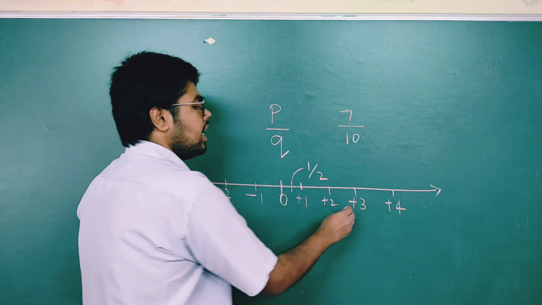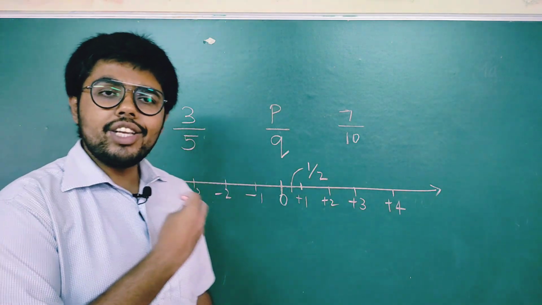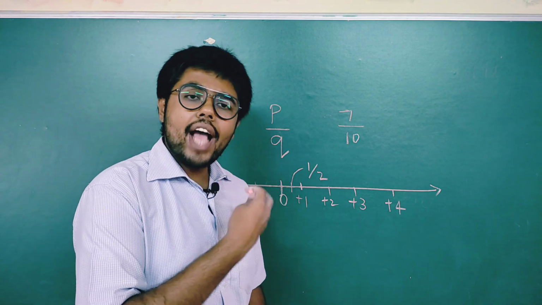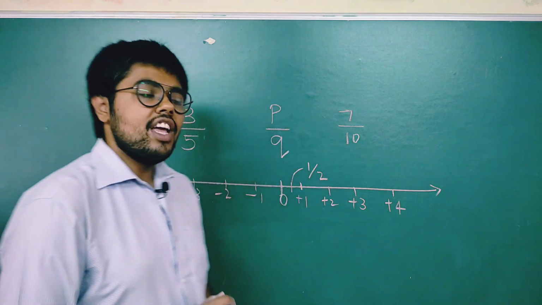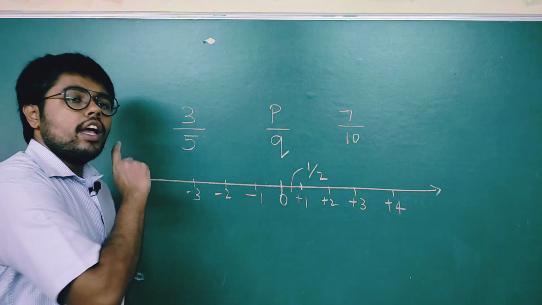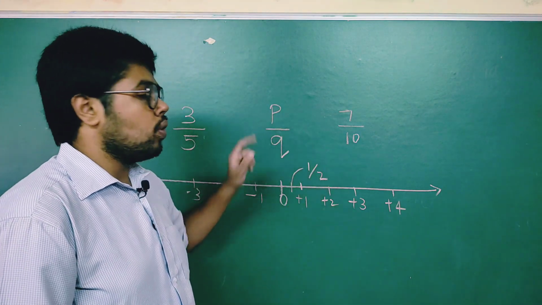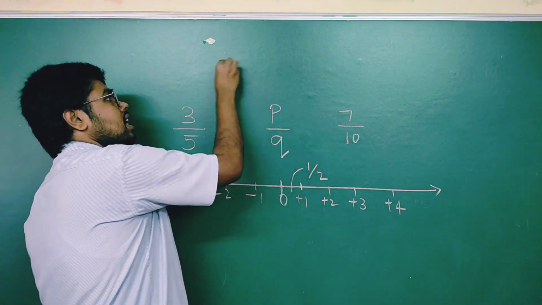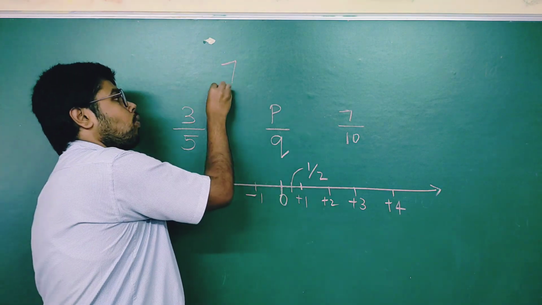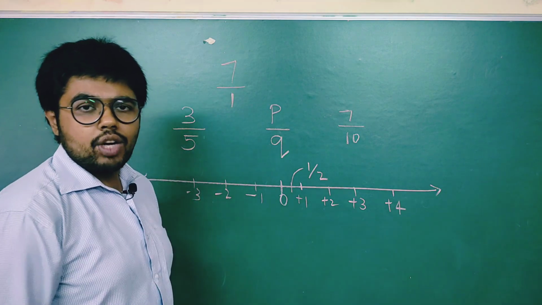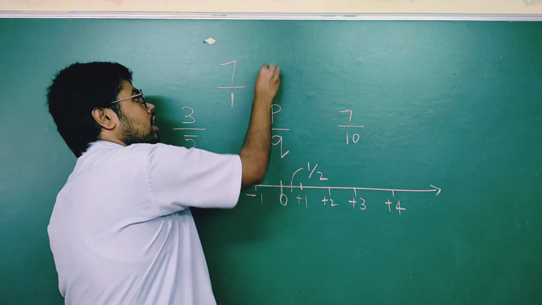In between two numbers, as you would have learnt in your lower classes, you can find an infinite number of rational numbers between two integers itself. Between any two integers you will have infinite rational numbers which you can express in the form of p by q. So somebody may ask, sir, is 7 a rational number? Yes, 7 is a rational number. How? You can write it over 1, no? Any problem if I write 1? There is no problem. So 7 by 1 is again a rational number because you can express it in the form of p by q.